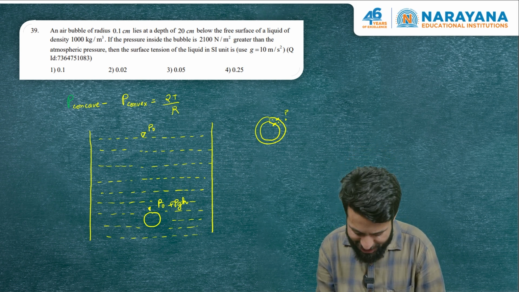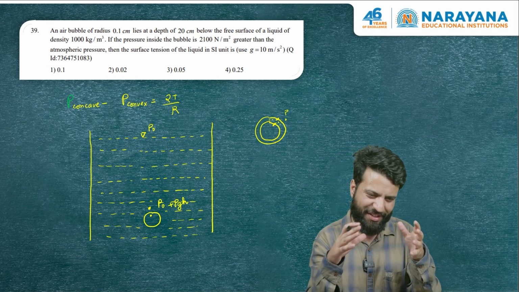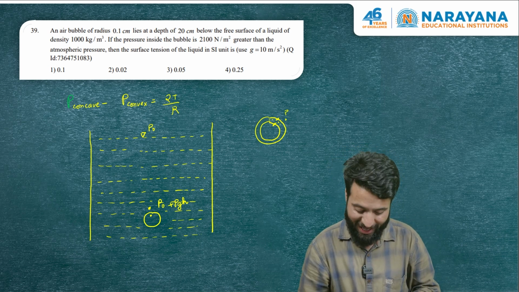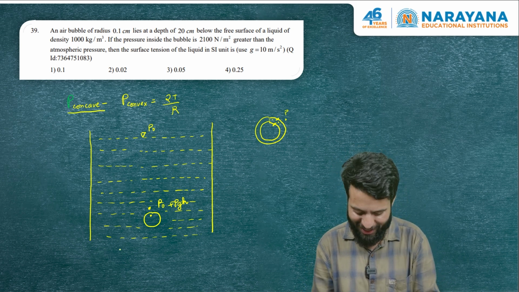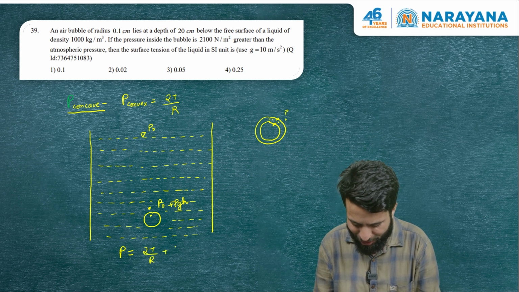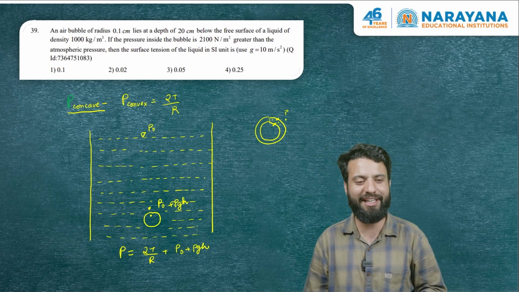And just inside the bubble, will the pressure be the same? No. Wherever the interface is curved, the pressure on the concave side and on the convex side are not the same. In fact, the pressure on the concave side is more. The pressure inside the bubble is more. In fact, the pressure inside the bubble is 2T by R plus the pressure on the convex side, which is P naught plus rho GH. And it has been given the pressure inside the bubble is 2100 greater than the atmospheric